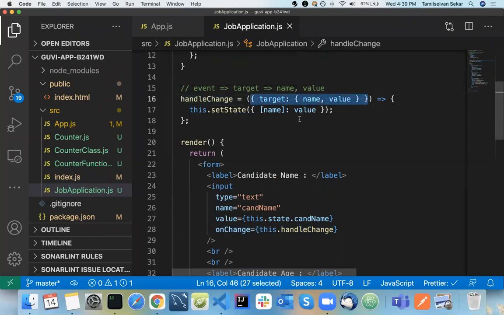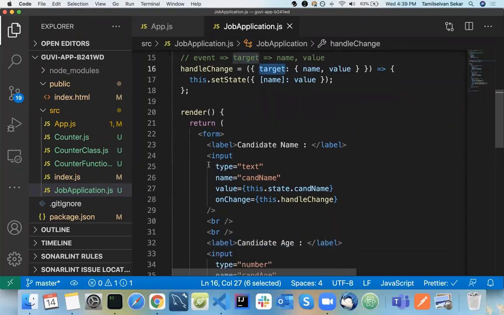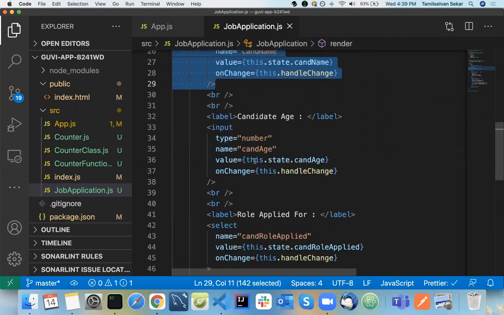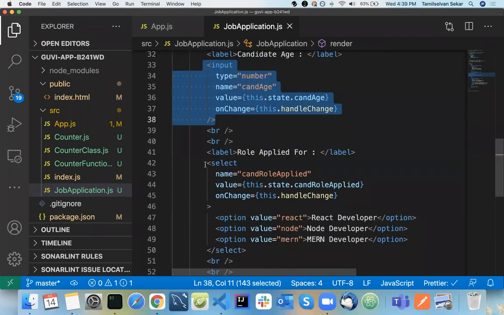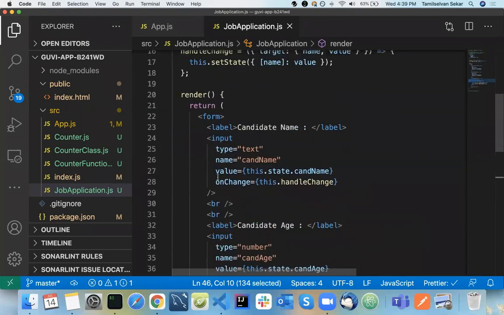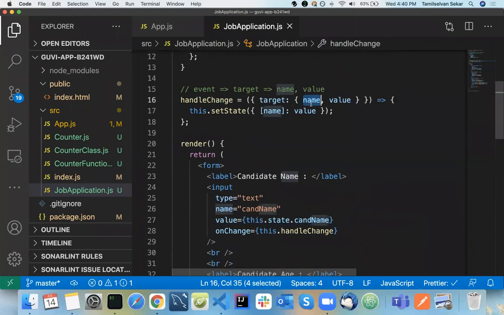As a param. Inside that there will be an object called target. So what is the target? If you type in something like this, this particular thing is a target. Same way, if you do the same thing here, this will be the target, and the same applies here as well. And if you want to take the name and the value, you need to take it in this form: event dot target dot name, event dot target dot value. So this is how you need to get that property.